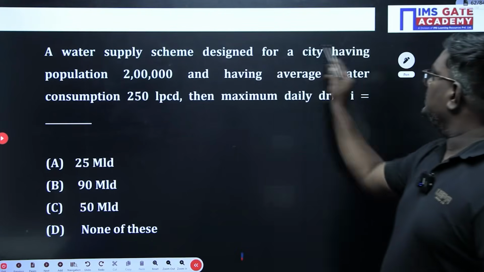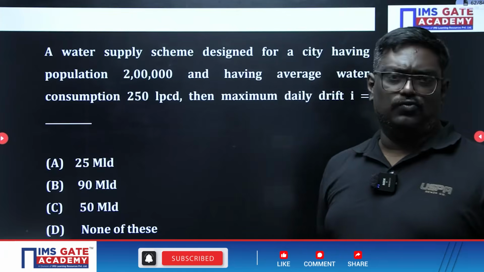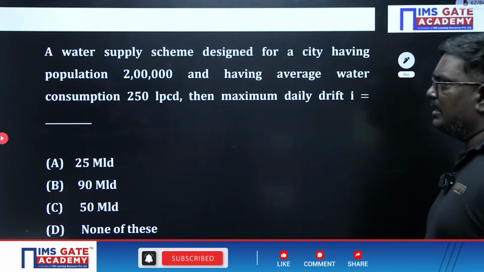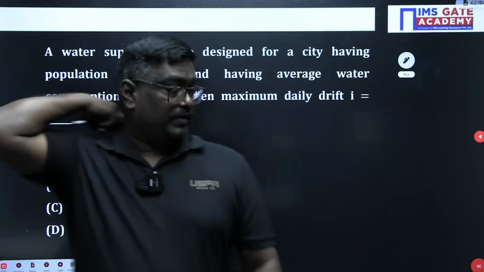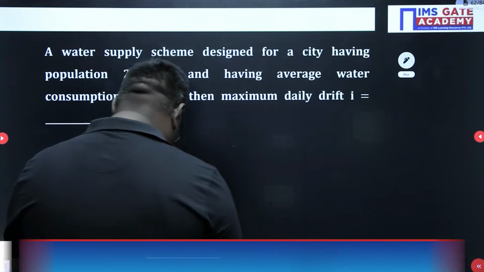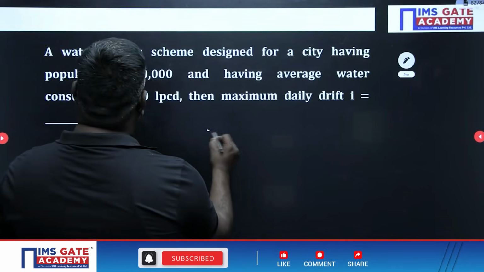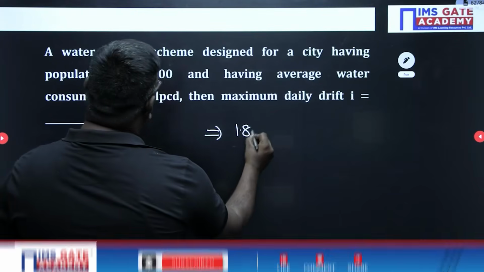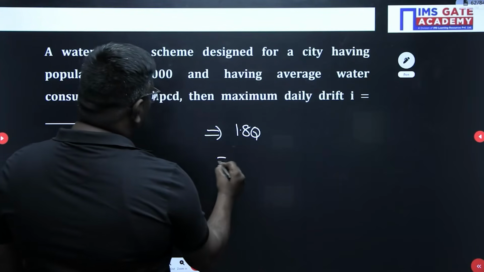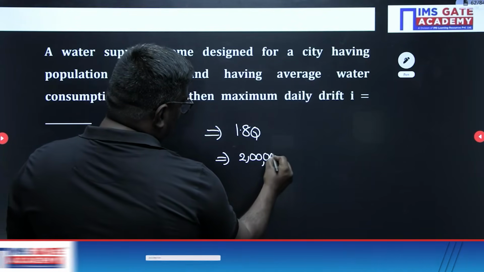A water supply is designed for a city having a population of 2 lakhs and an average demand of 250 liters per capita. The maximum daily demand is. So here first, we can say for maximum demand, it is 1.8 Q, sir. So 2 lakh into 250.